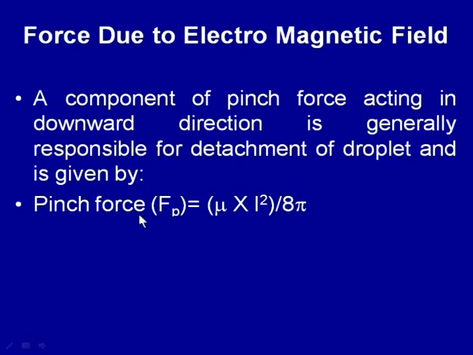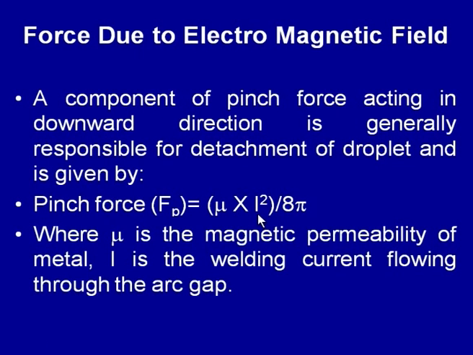So, as we can see, the pinch force is given by mu, that is magnetic permeability, I is the welding current being used, divided by 8 pi. The others are coefficients. So, I is the welding current flowing through the arc gap. This equation is suggesting that use of high welding current results in a higher pinch force.